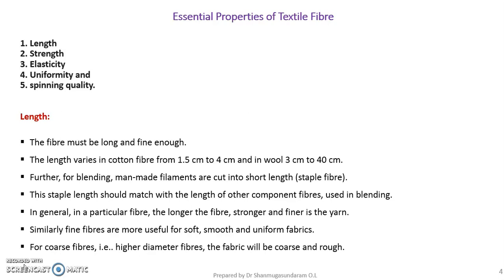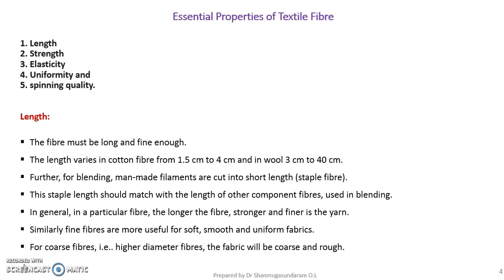Further, for blending, man-made filaments are cut into short length, then you can blend it with the cotton fiber or with the wool fiber. So the length of the fiber should not have too much variation. If you are trying to blend, what will be the length variation between these two fibers?